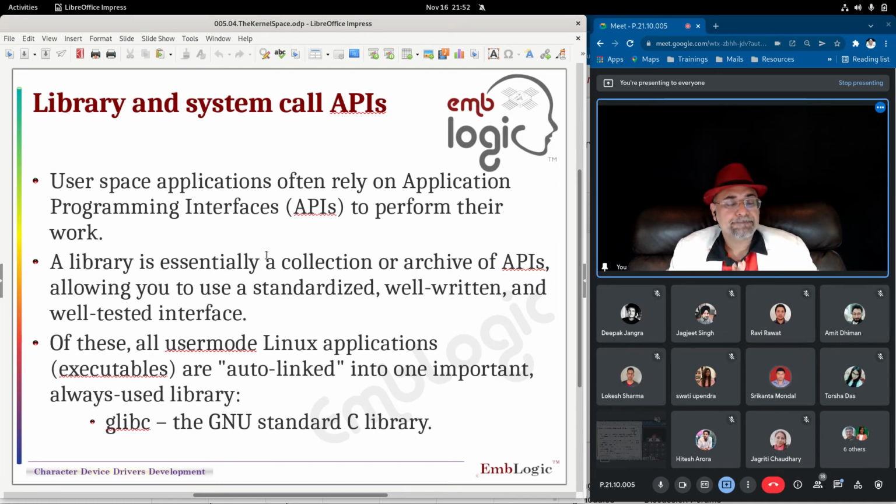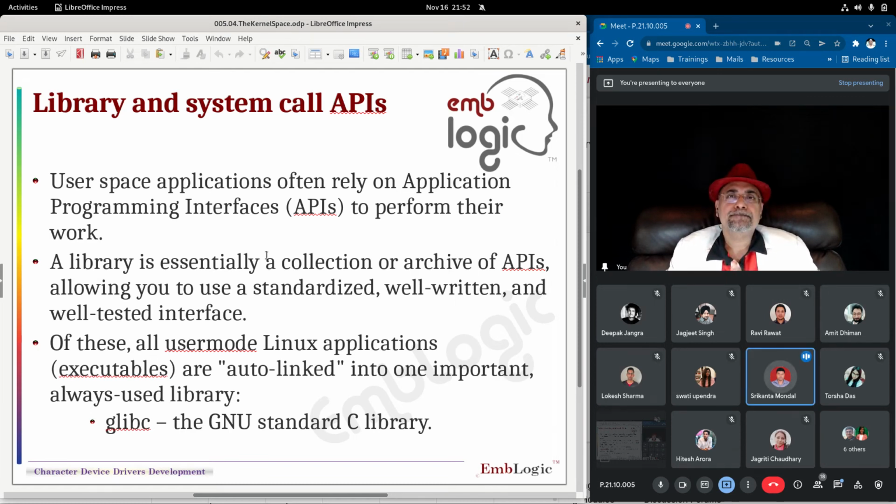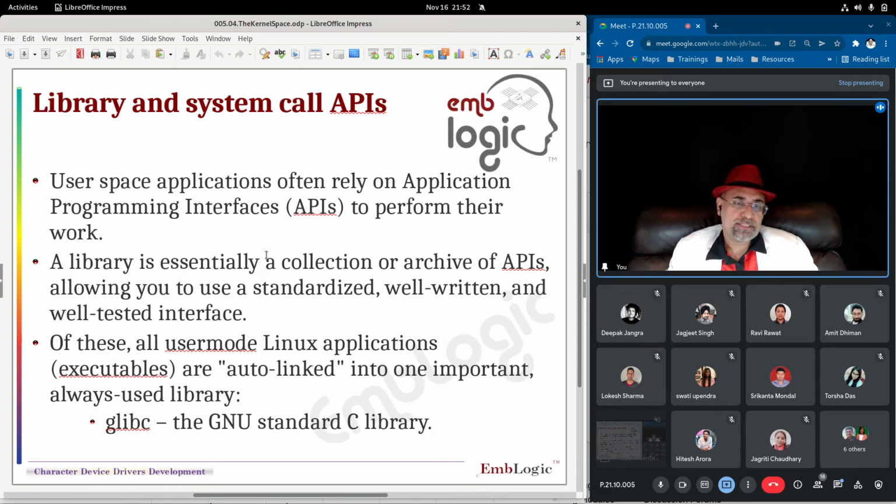Sir, unswappable means for the kernel the RAM will be fixed every time? No. Pages could be allocated or deallocated, but pages could not be swapped. Because the pages could be allocated and deallocated, the amount of memory used by the kernel is not fixed. But once the pages are allocated, they will stay in memory. They will not be swapped out from memory into swap space.